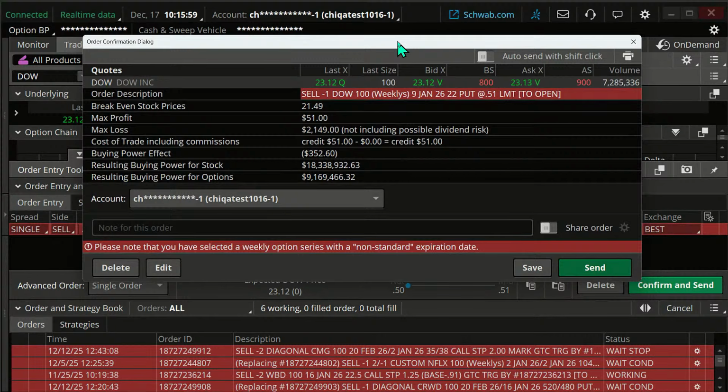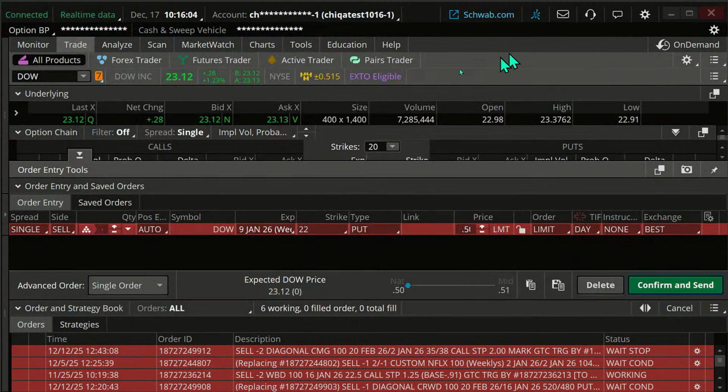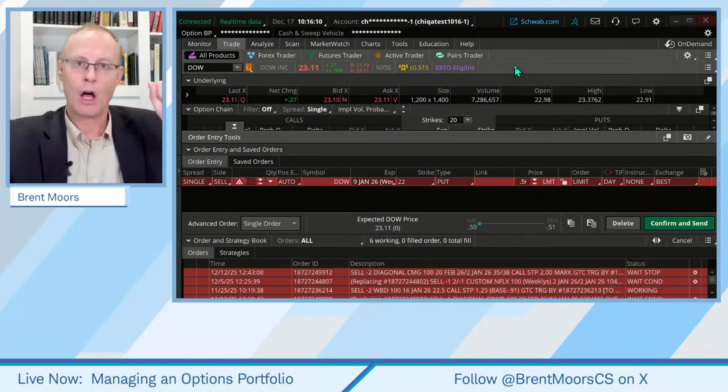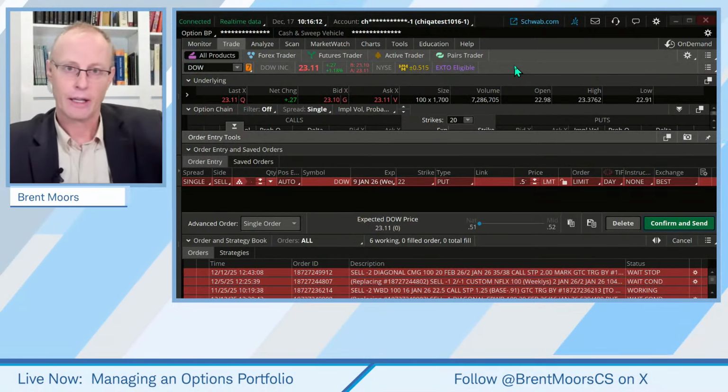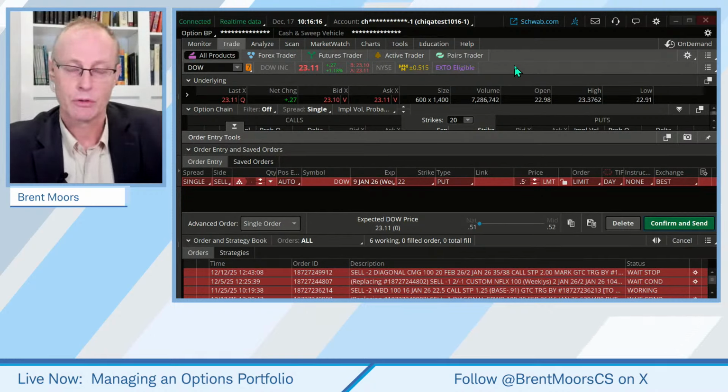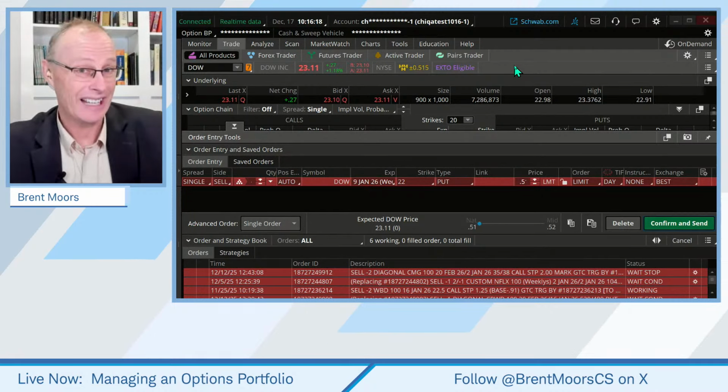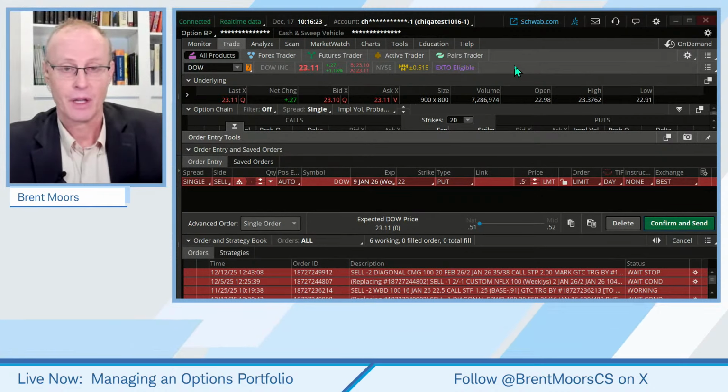So here's my point. If you were to say pros versus cons of single versus spread, the pros on the single short put are bigger returns and slightly higher probabilities of success.